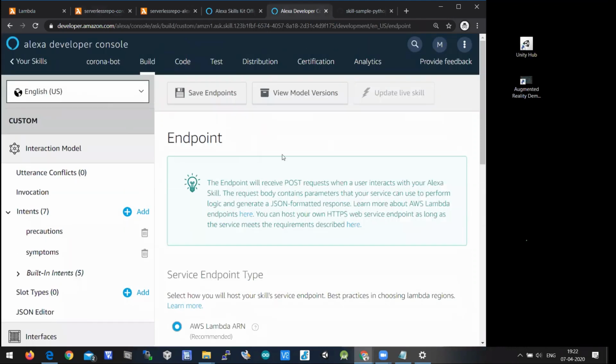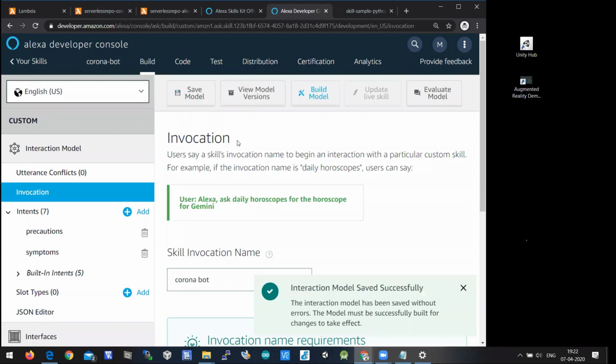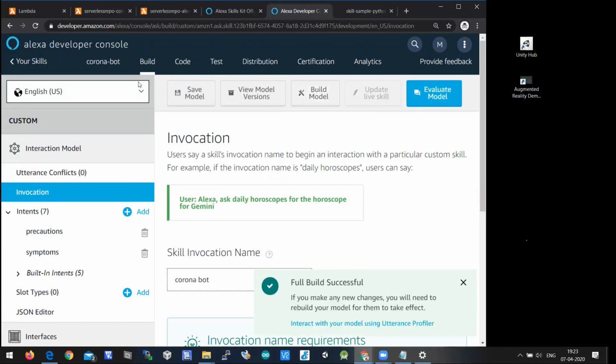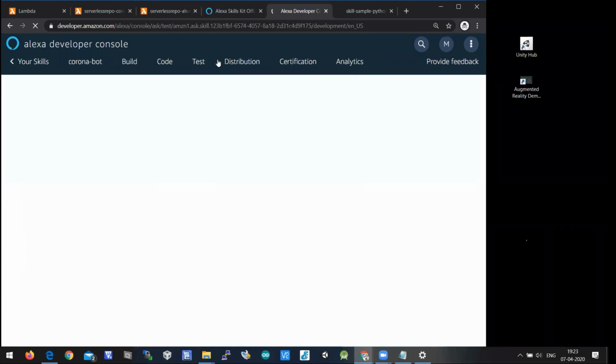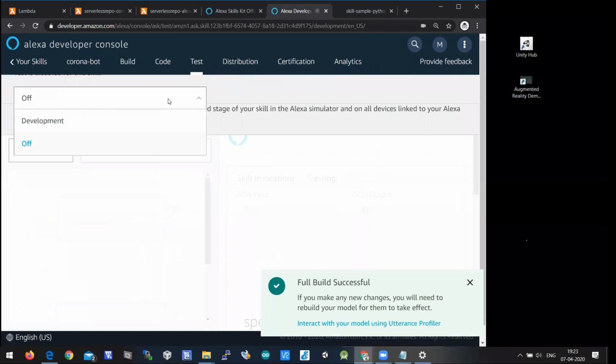As we have connected this Corona bot front end with the back end, let's jump to invocation. Let's save the model. Let's build the model. So let's jump to test. You can test it. Now we have built the skill successfully. So here we should keep development.